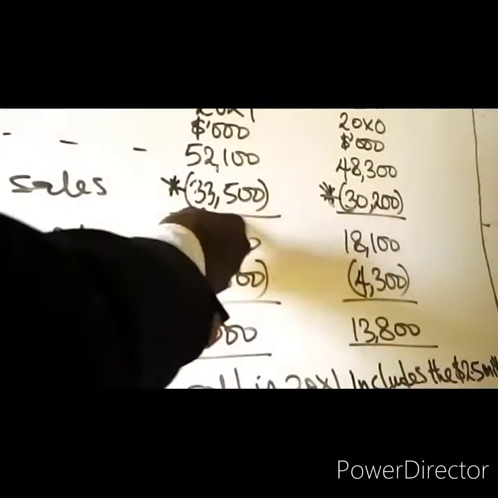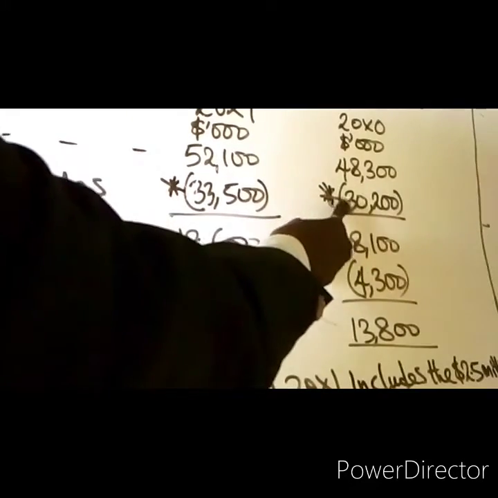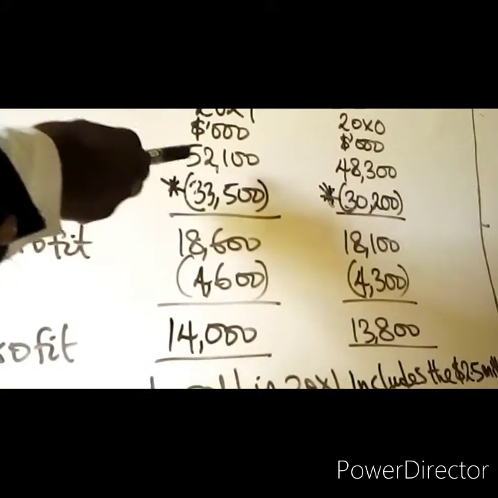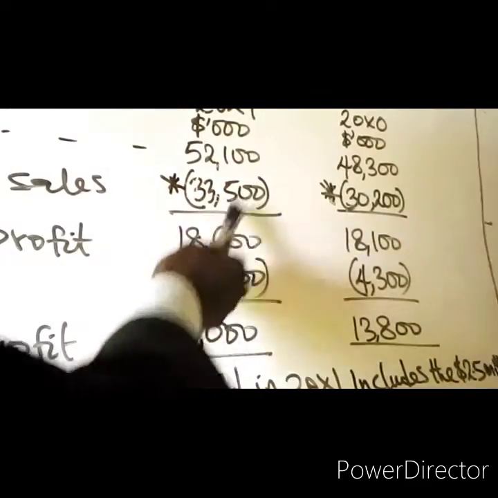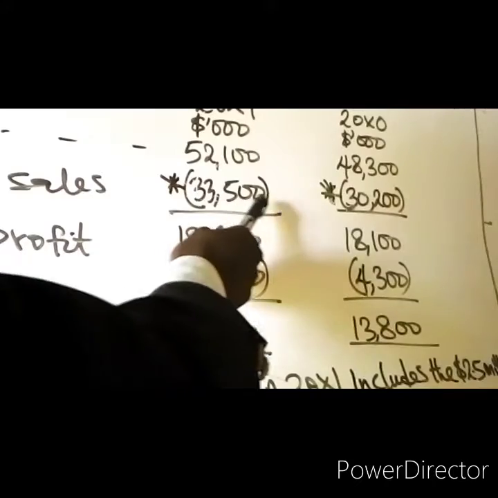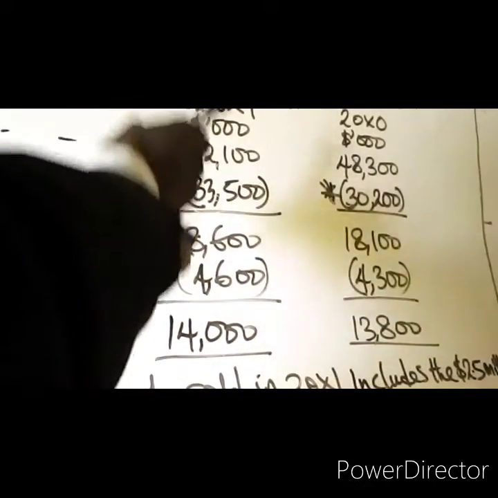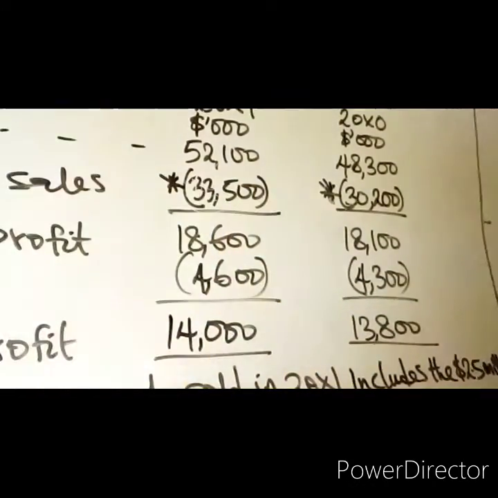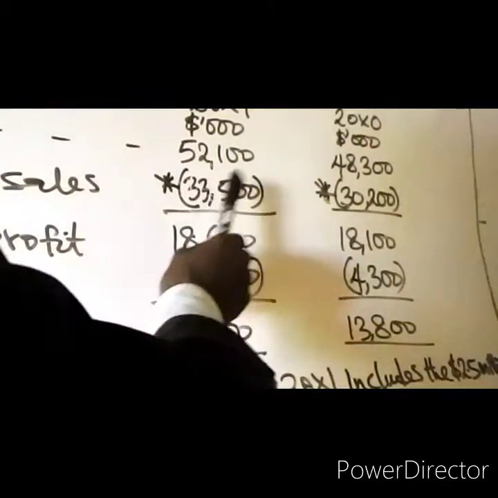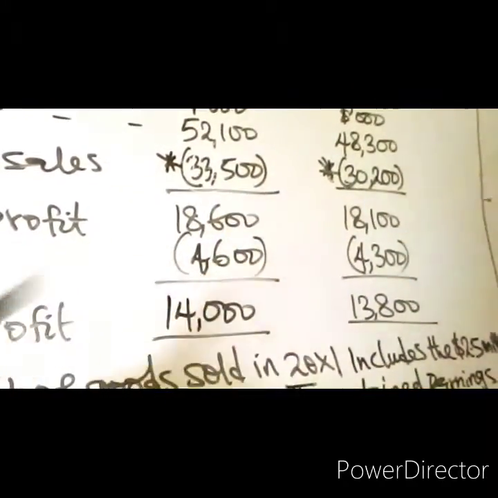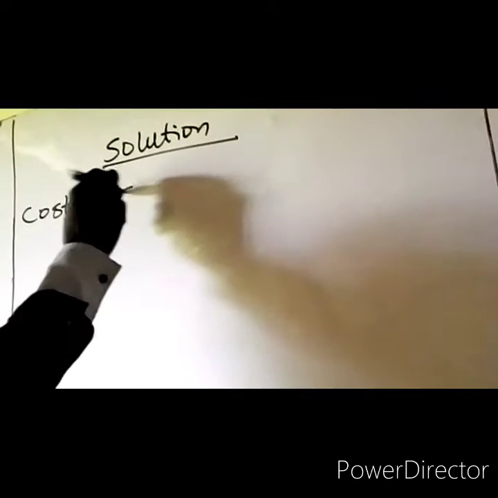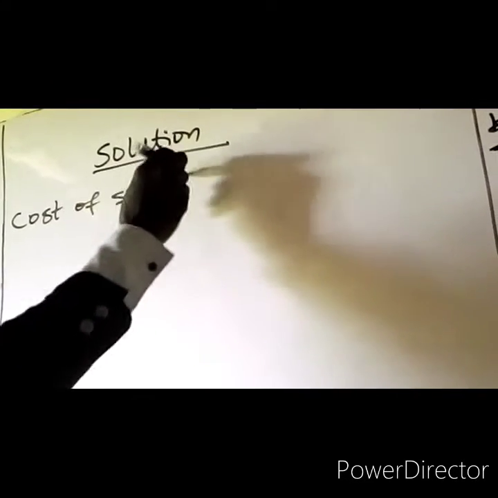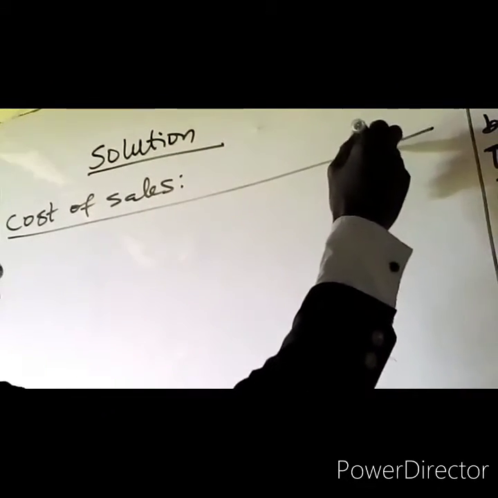But the closing inventory in 20X0 was the opening inventory in 20X1. An increase in opening inventory will make the cost of sales very high. That means the cost of sales in 20X1 has been overstated. In order to correct that, you deduct the prior year error. So now, cost of sales adjustment. We want to make some adjustment in cost of sales.